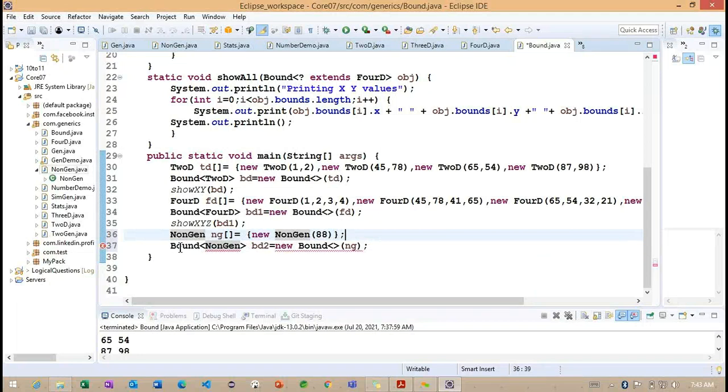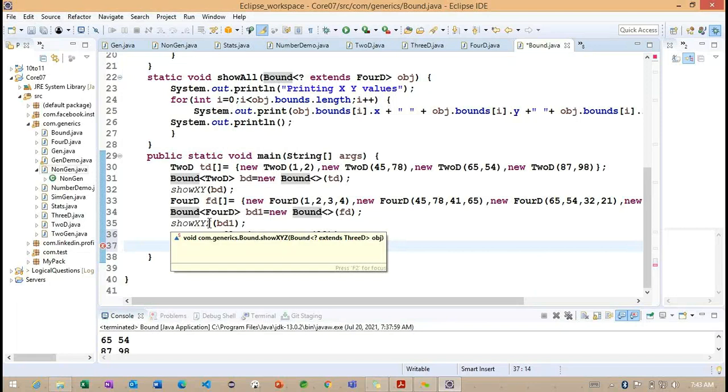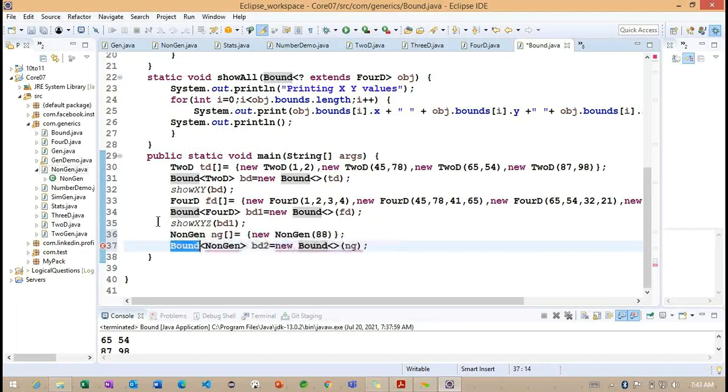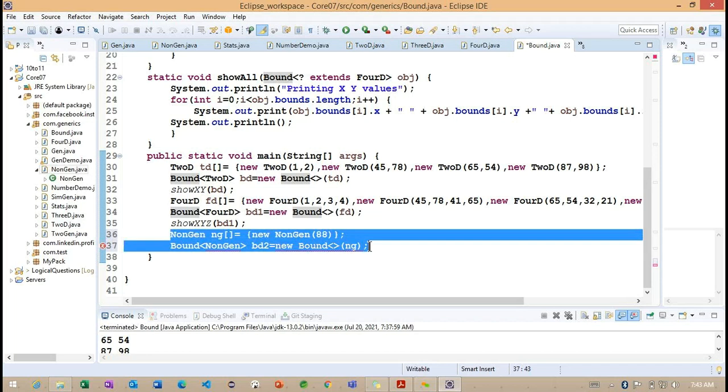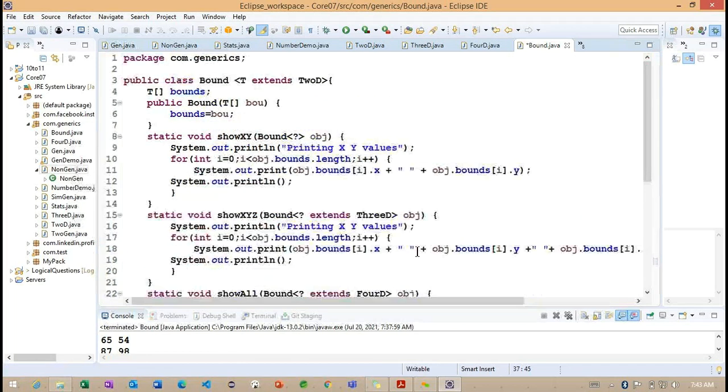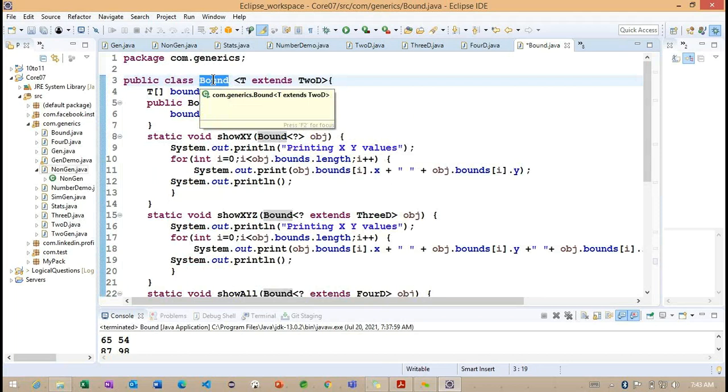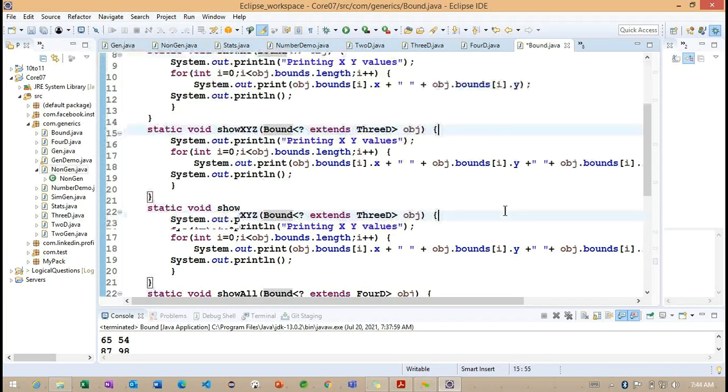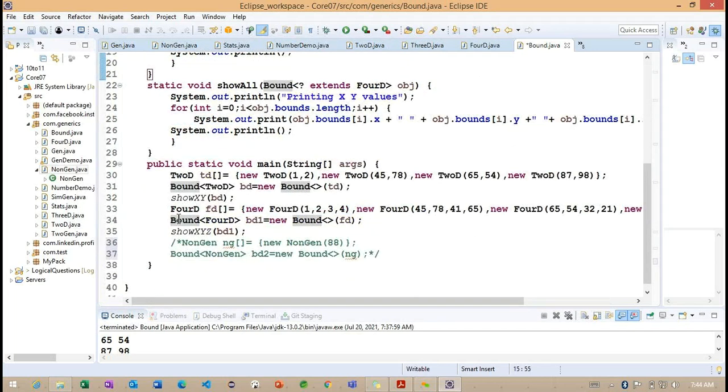Getting the point. So if we cannot create an object of this particular bound here, we cannot call any method which is available in the particular bound here. Getting the point? So this is very important. I want to provide the information regarding this particular bound class here. Whenever we are creating the bound, we have some restriction. We need to go for the 2D, or we can go for a subclass of this particular 2D. And here we created the particular subclass called 4D. 4D is our subclass.